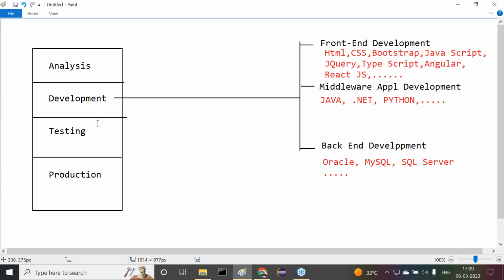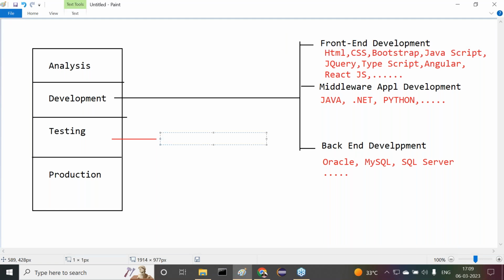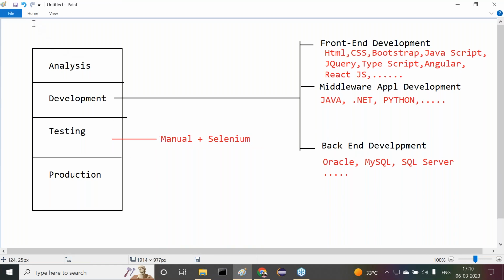After completion of the development phase, what is the next one? Testing. In the case of testing, the QA team will come. QA testing is mainly manual, and then automation. Selenium testing is going on nowadays. With respect to Java, Selenium testing is going on with Java as well as with Python. Python based Selenium and Java based Selenium both exist. Depending on our technologies, we use the respective tools, manual plus automation. That is about testing the application.